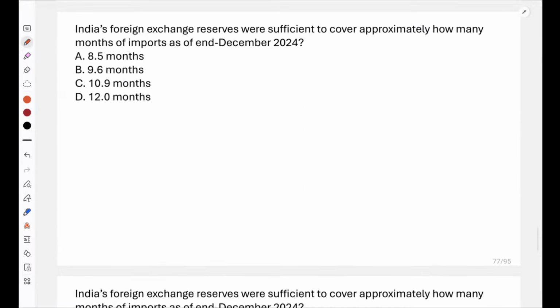Now, India's foreign exchange reserves were sufficient to cover approximately how many months of imports as of end of December 2024? 8.5 months, 9.6 months, 10.9 months or 12 months? This is called as import cover, right? Import cover क्या होता है? Import cover मतलब जितना हम import कर सकते हैं, how much foreign exchange reserves are sufficient to import. Yes, everyone. Yes, 10.9 months is the correct answer. So 10.9 months का import cover was reported, and this much foreign exchange reserves were there as of end of December 2024.